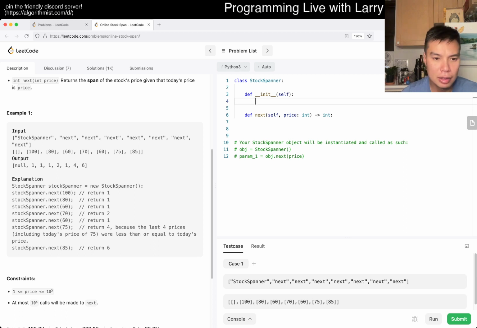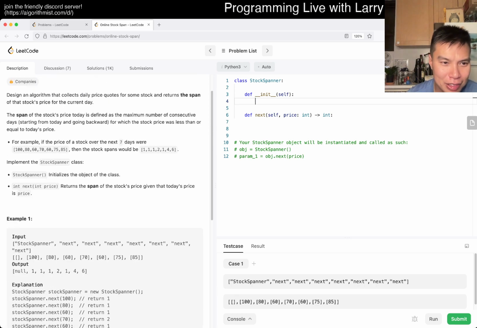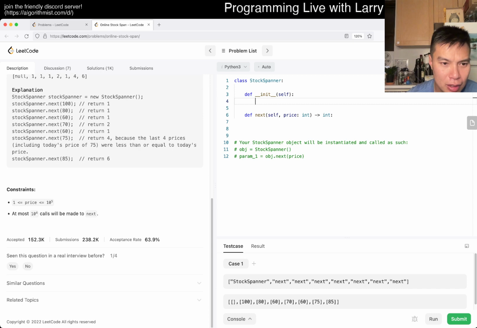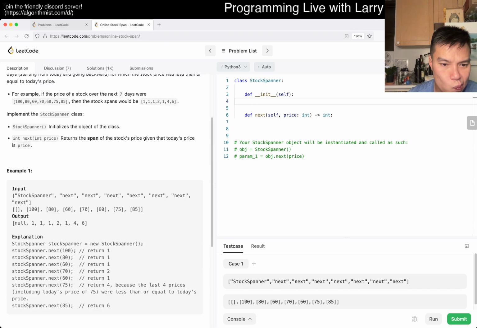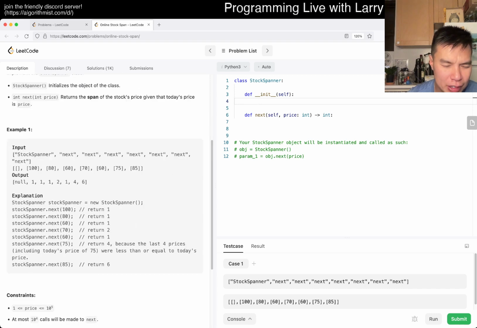Can we do this with a stack? Wow, and I think I struggled on the last one too, so maybe I'll struggle on this one as well. But I totally did misread this one though.